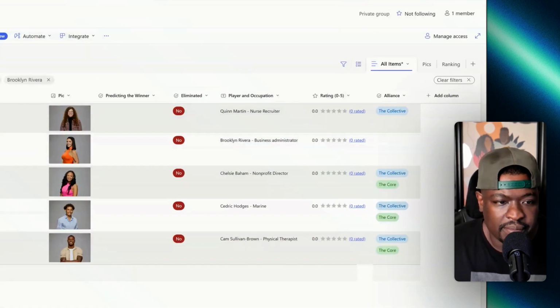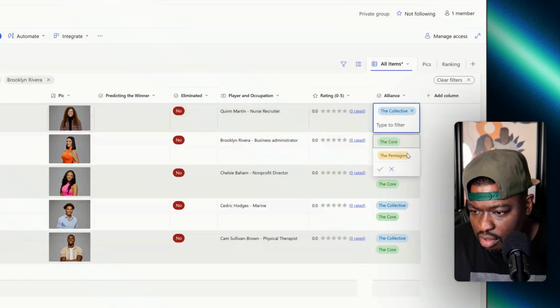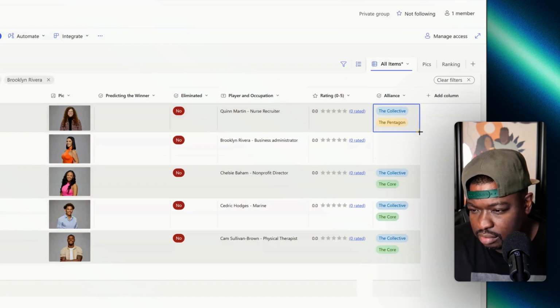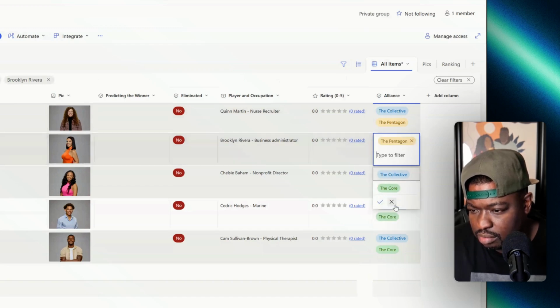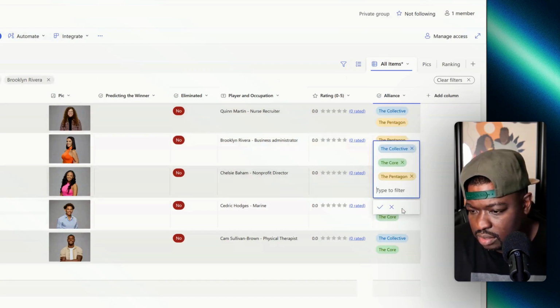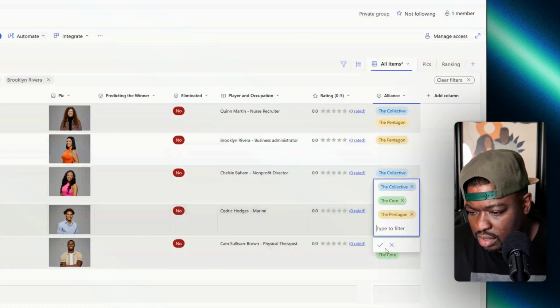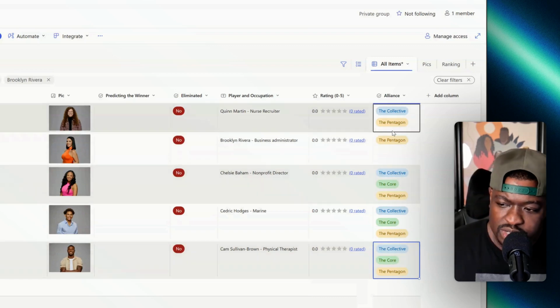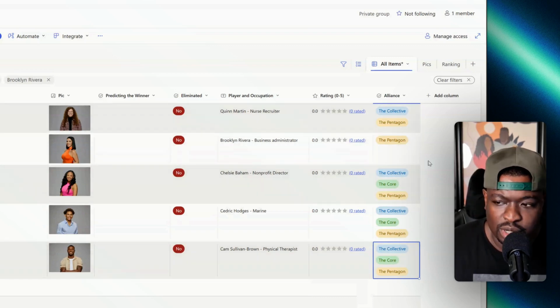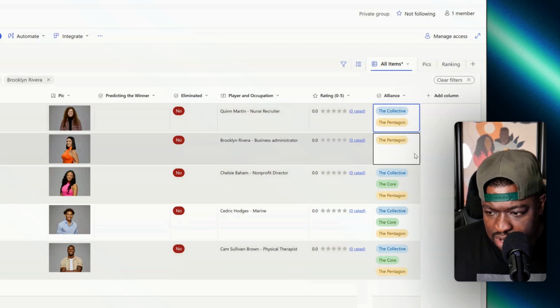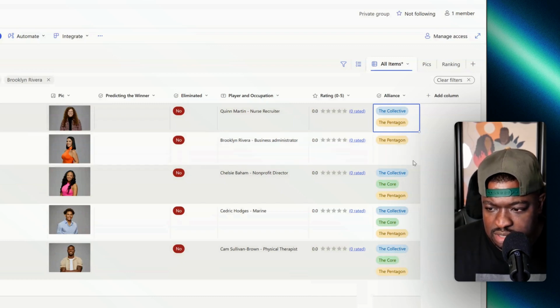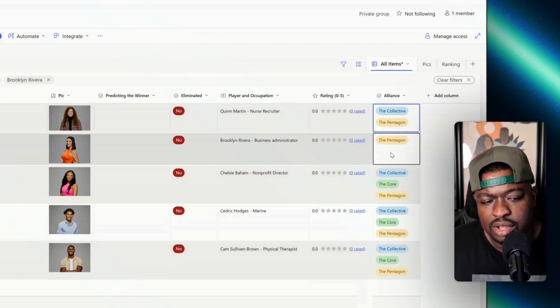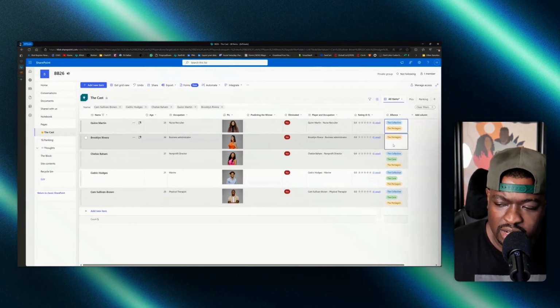All right, so they're all in editing grid view, and they are all in the Pentagon. Pentagon is Brooklyn. I'm not going to drag, because if I drag, it's going to make it the same all the way down, which is not true. Because if I was to drag this down, it would make this item say, collective and Pentagon, which is not true because Brooklyn is not in the collective.